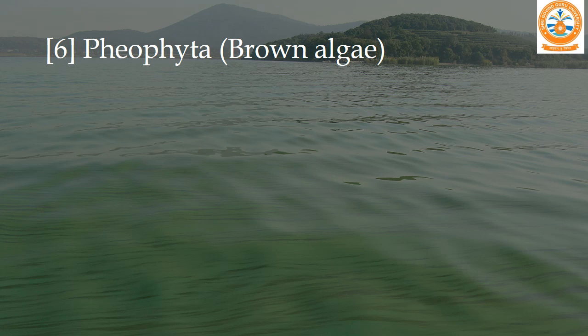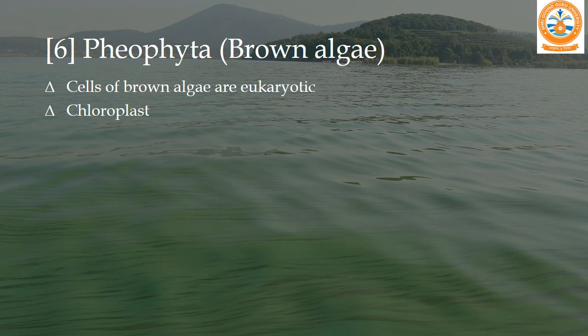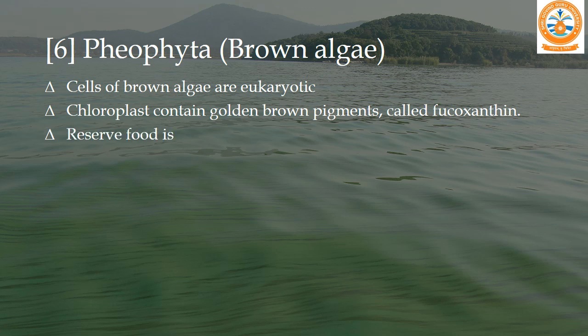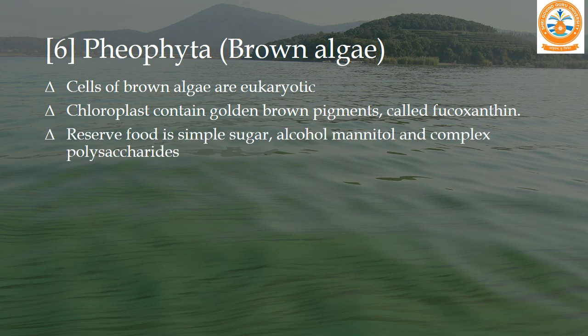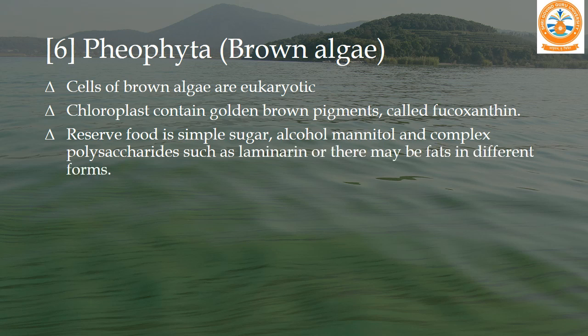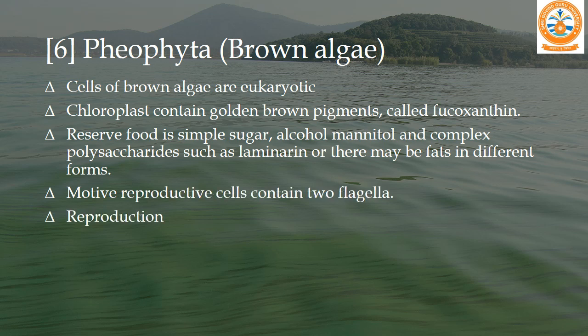Now we will talk about brown algae. It is also called Phaeophyta. Cells of the brown algae are eukaryotic, well developed. Chloroplast contains golden brown pigments called fucoxanthin. Reserve food material is simple sugar, alcohol, mannitol and complex polysaccharides such as laminarin, or there may be fats in different forms. Motile reproductive cells contain two flagella.